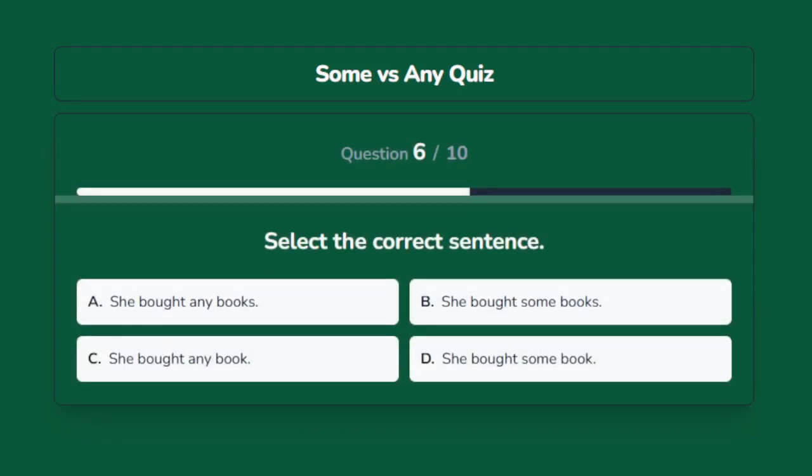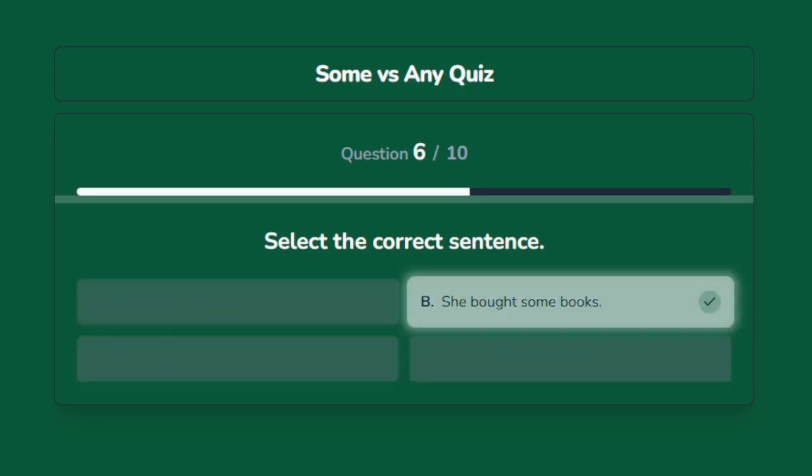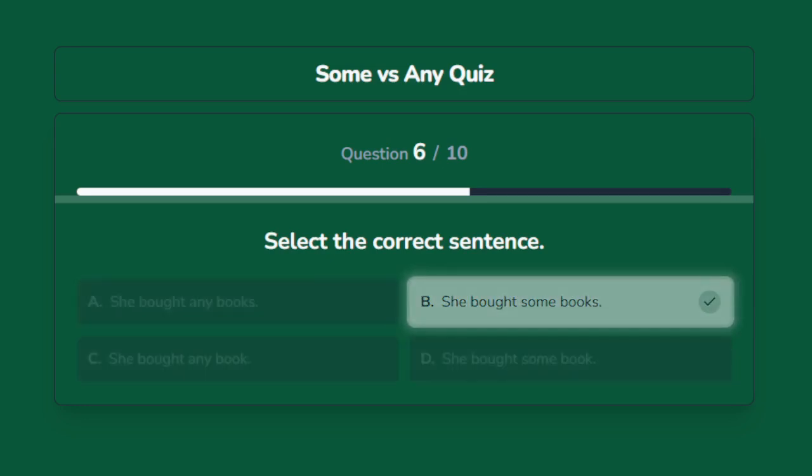Select the correct sentence. Options are A. She bought any books. B. She bought some books. C. She bought any book. D. She bought some book. The correct answer is She bought some books.